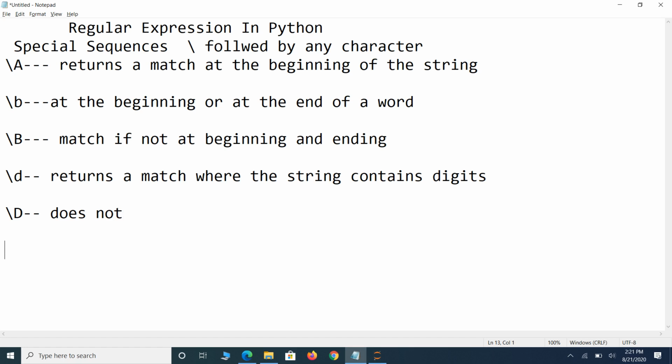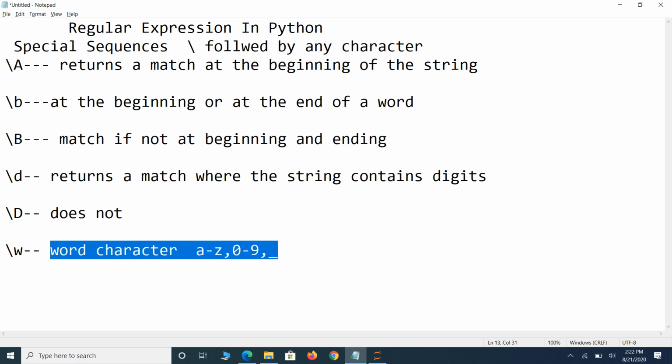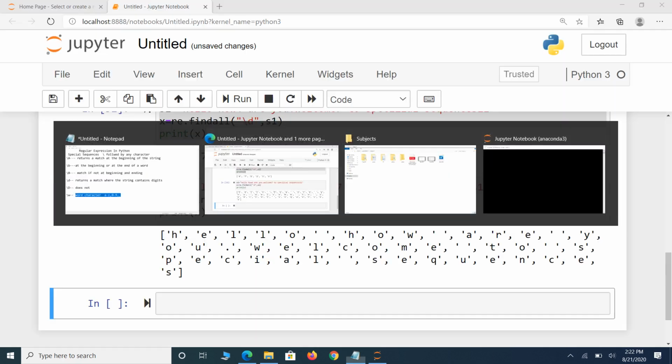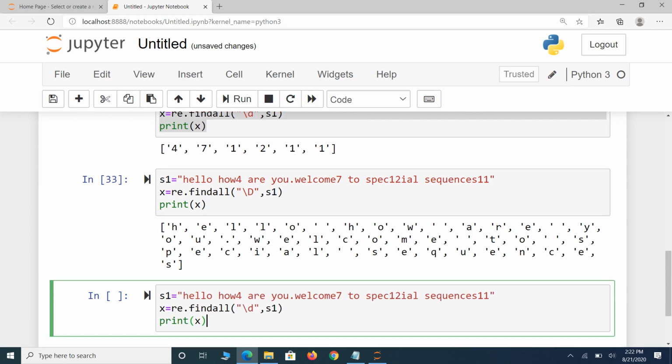Now, small w. Small w identifies any word character. It returns a match for a word character. Word character means A to Z, 0 to 9, and the special character underscore. That is, check the string. It returns only these: A to Z, 0 to 9, and underscore. See the example.